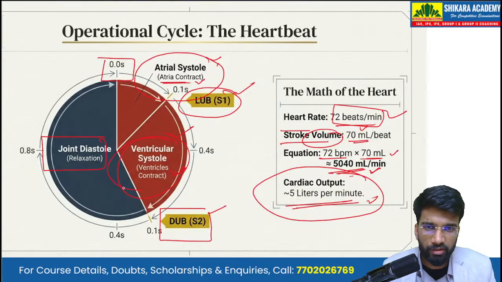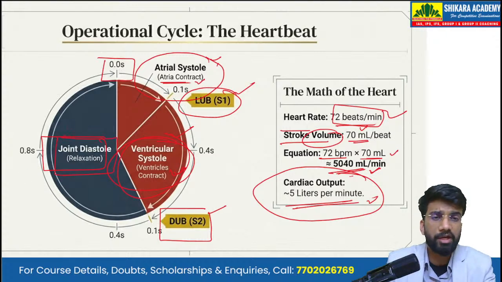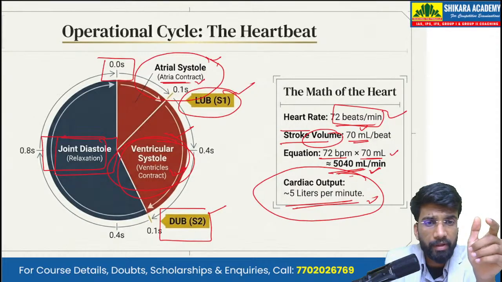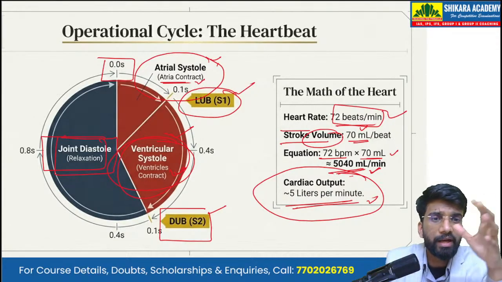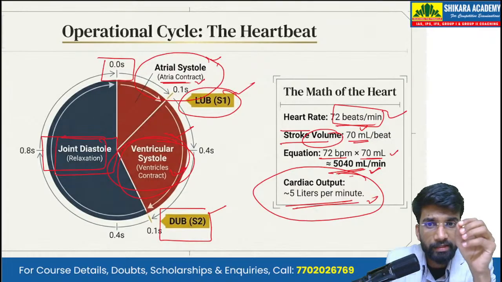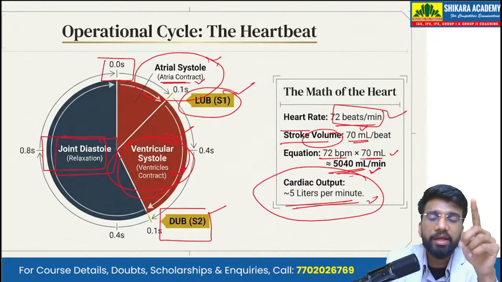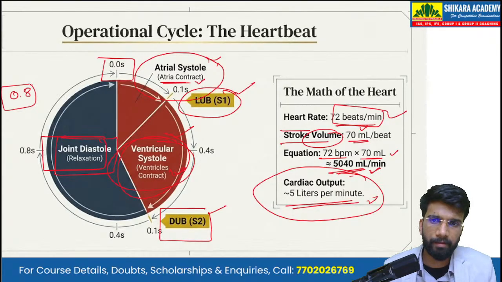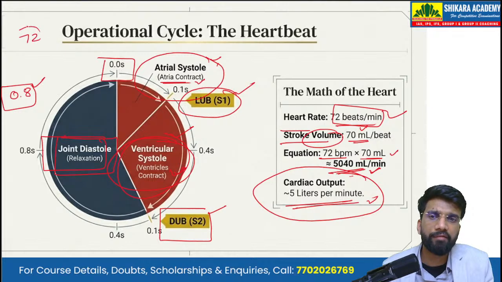After the ventricular systole, we experience a joint diastole, that is, both the atrium as well as the ventricle relax. That is the diastole. So they contract separately, but they relax jointly. All this cycle approximately takes 0.8 seconds. That is why in 1 minute we can have 72 of these cycles. That is the heartbeat.